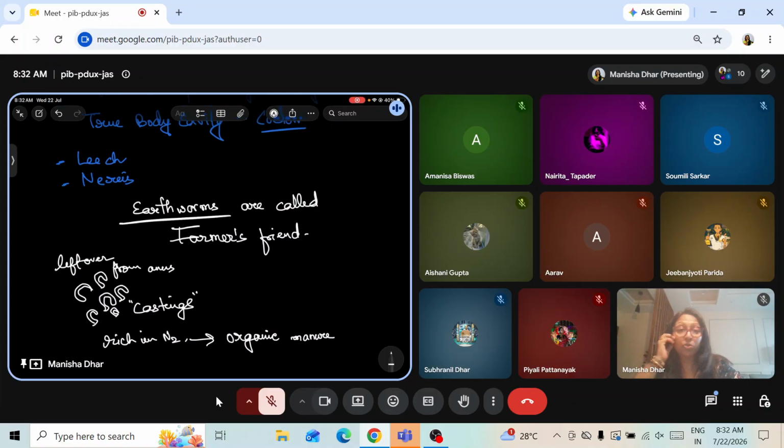And then earthworm is used in vermiculture. Anybody having an idea about vermiculture? What is vermiculture? Any idea what is vermiculture? Culturing with the help of earthworm. That is vermiculture.